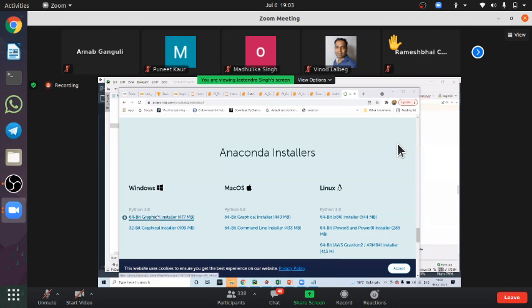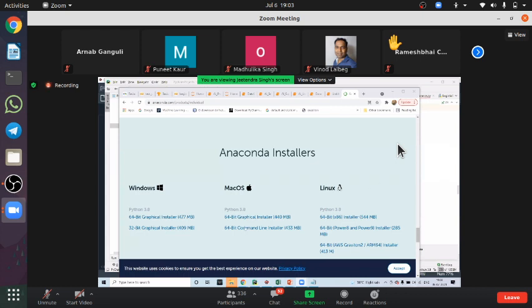If you have an old version, then you can download this one. Yes, Bharti ma'am, you can download and install. Installation is quite simple. Just double click the installer and click next, and everything will get downloaded and installed. For tomorrow's session, please download it.